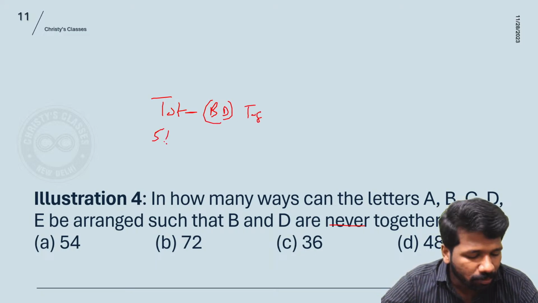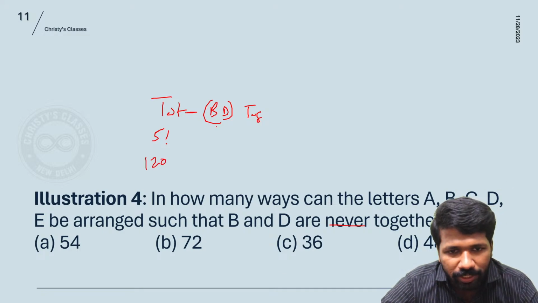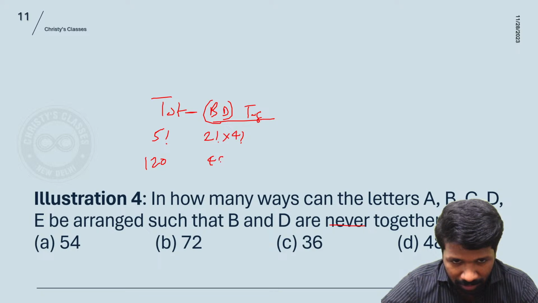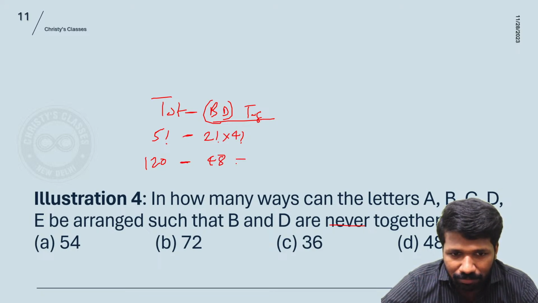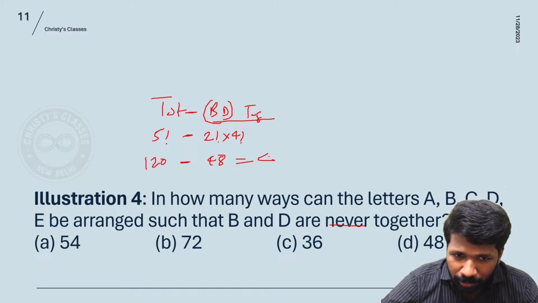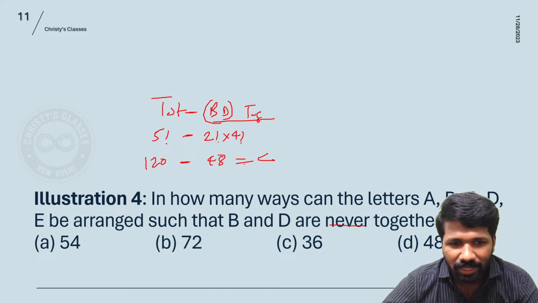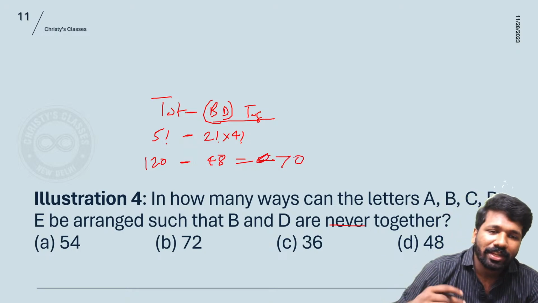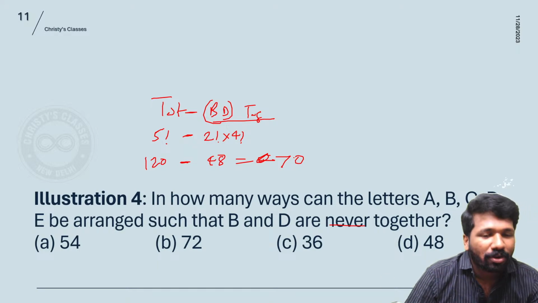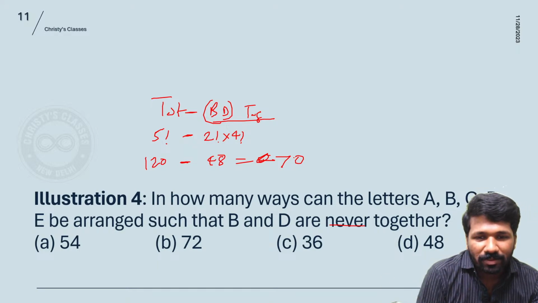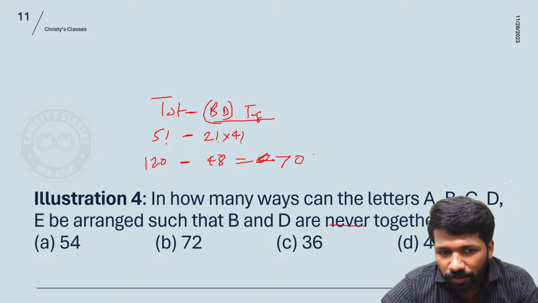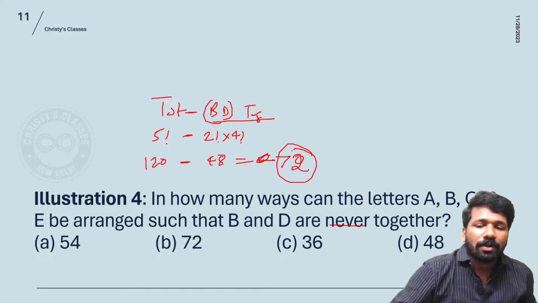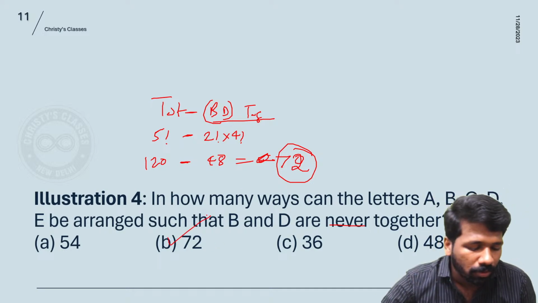Total arrangement is 5 factorial, we already discussed, 120 it is. BD together arrangement we discussed in the last question, 2 factorial into 4 factorial, internal arrangement into external arrangement, that is 48. If you subtract this, you will get the remaining. If the letters are together or not together, these are the only 2 things possible. So if you remove the together ones, the rest are not together. So here it is 120 minus 48, 72 is what we need. So option B, 72. All of you got this clearly?